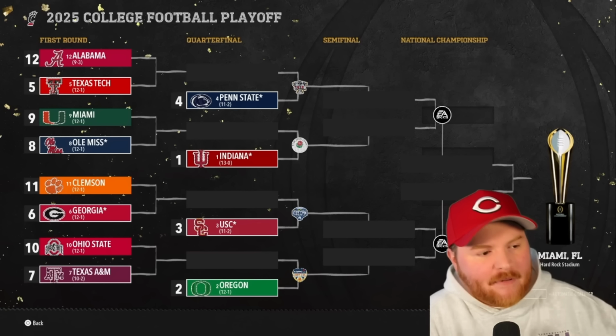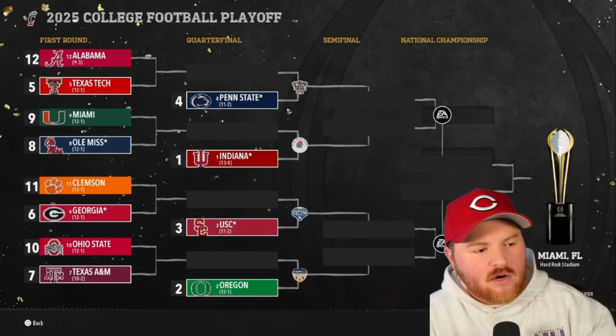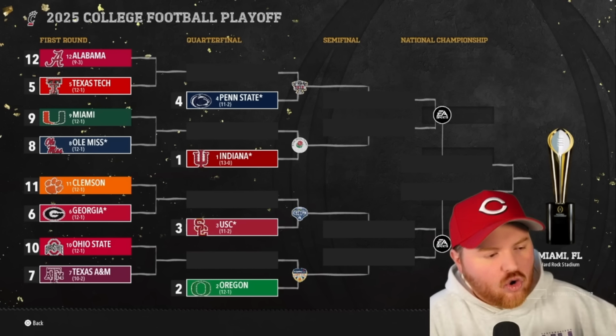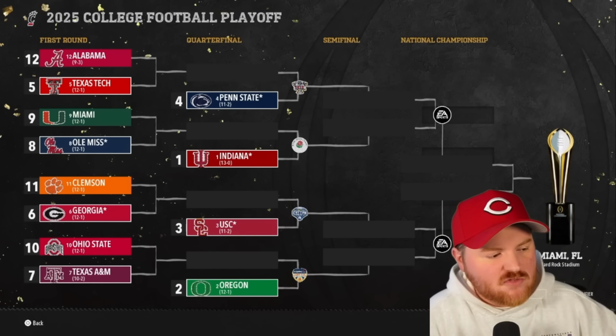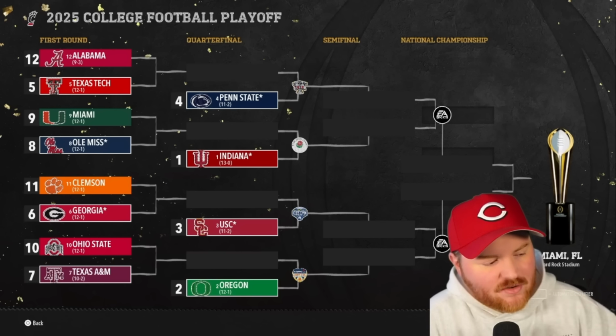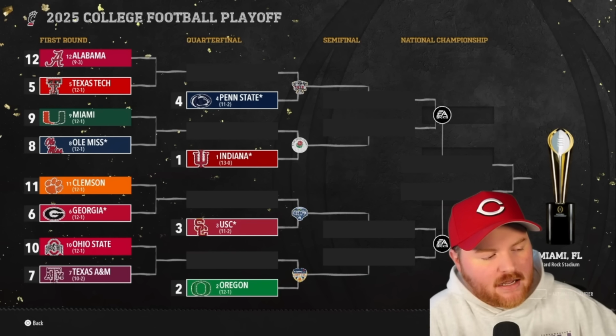Texas Tech and Alabama will face off in the first round. Winner will play Penn State. Miami and Ole Miss, winner will take on Indiana in the Rose Bowl. Clemson and Georgia, winner takes on USC. Ohio State, Texas A&M, winner will take on Oregon.